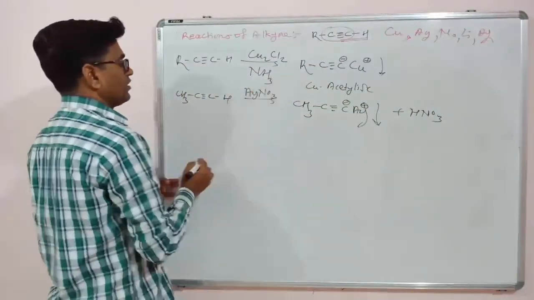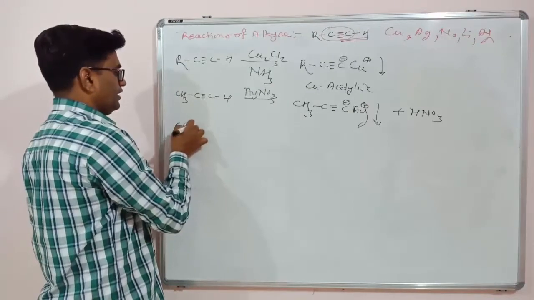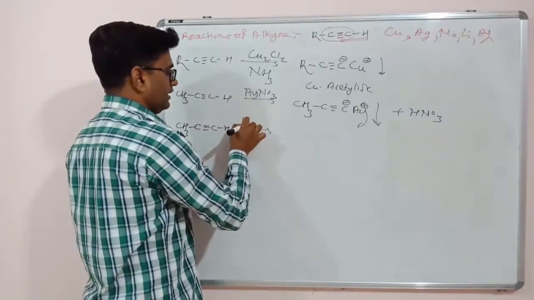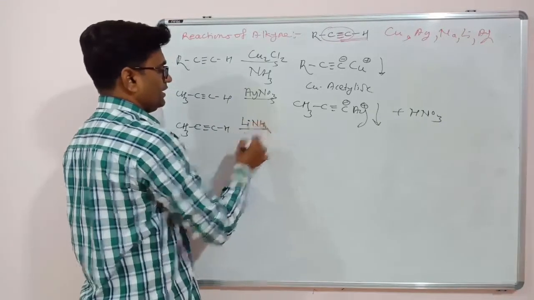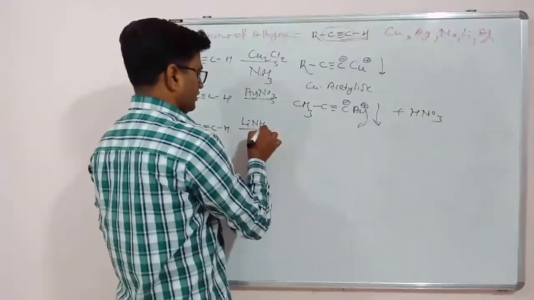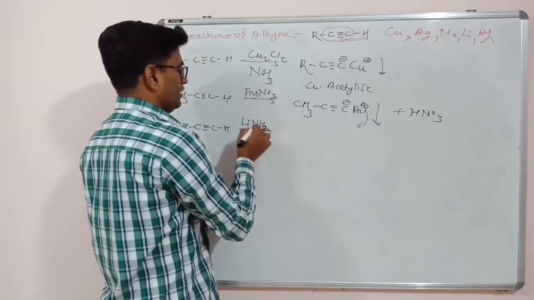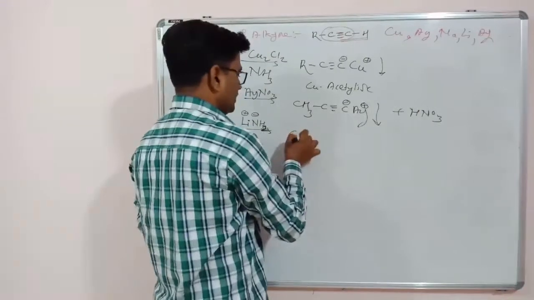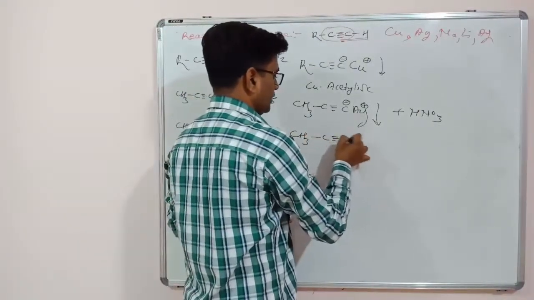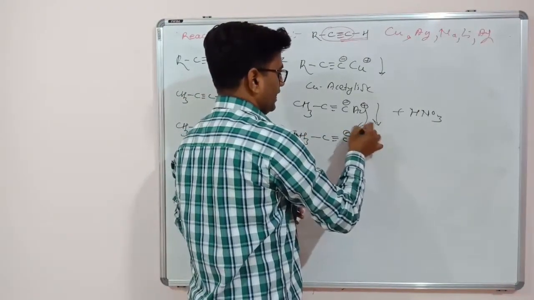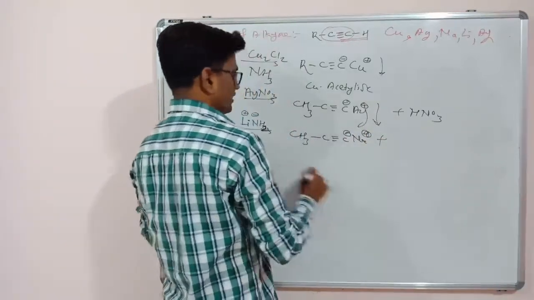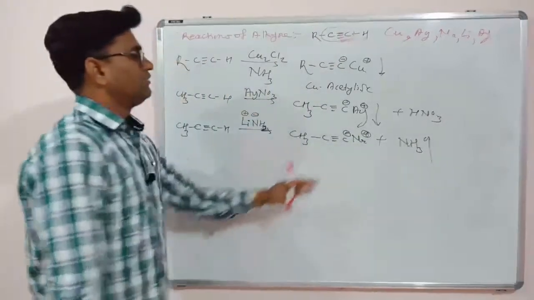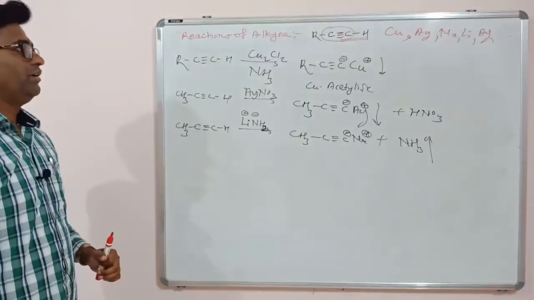If we have CH3C triple bond CH and use lithium amide, lithium plus NH2 minus, the product will be CH3C triple bond C minus Li plus, with ammonia as a byproduct. This will get precipitated.